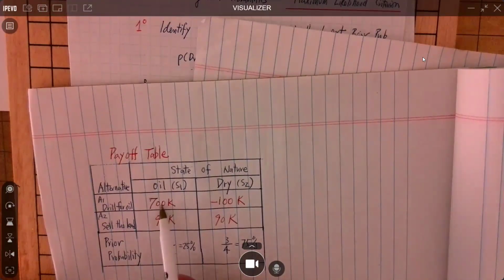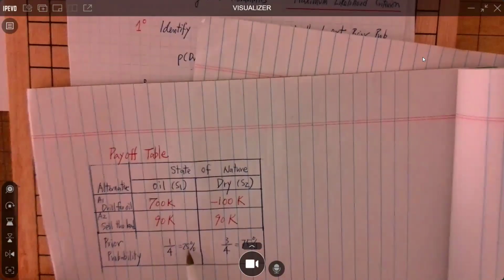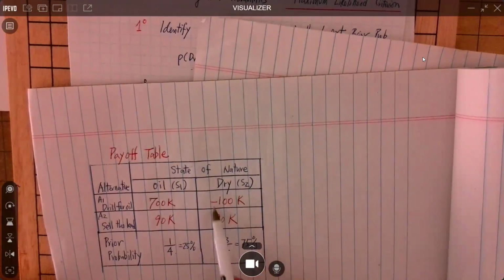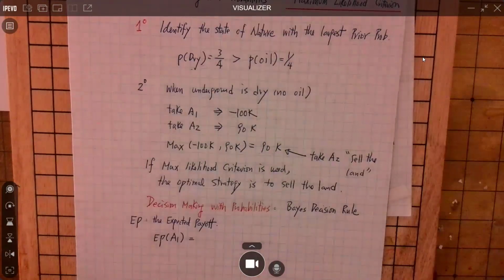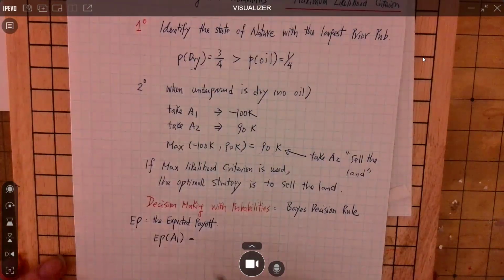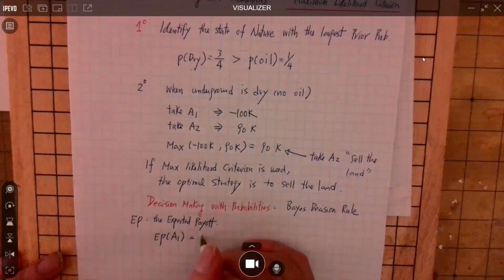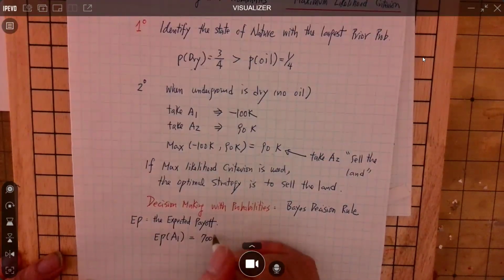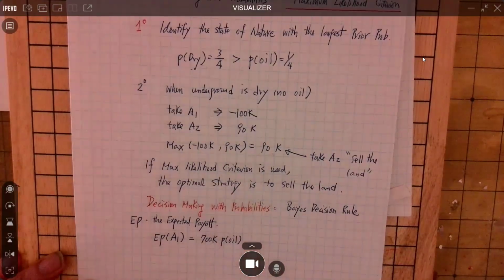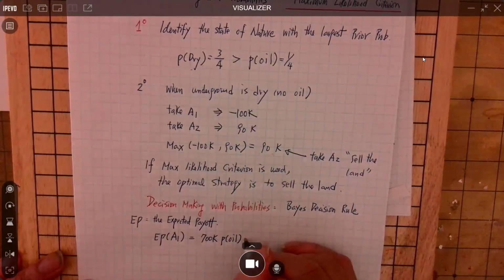So this money is weighted by the chance, and the lost 100K is weighted by its chance. So for expected payoff, you write it in 2 cases. First case, you find oil underground. The profit will be $700,000. But how likely you find oil underground? It times the probability you find oil underground.